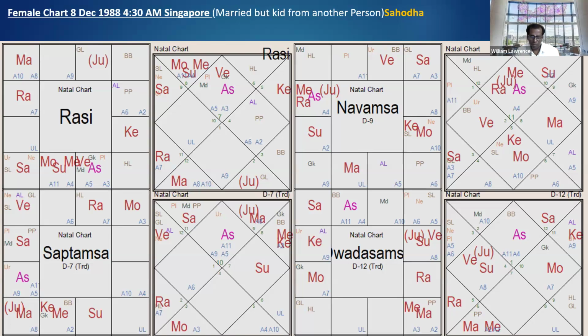So see this contrast, it's just the difference in the horoscope. Okay, she's in love and getting a child without marriage, or she's married, but she's getting a kid from another person. See the combination. 5th house, Jupiter in the 8th house. She is having Moon nature. Shukra is strong for the girl. Shukra and Lagna, 7th Lord in the 6th house. So in this case you have not only 5th house affliction, there is 7th house affliction also.